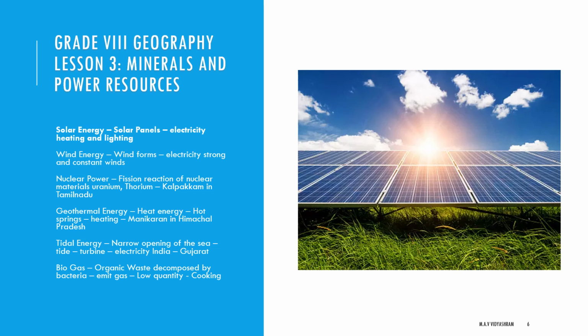It is used for fuel, cooking and lighting, and produces a huge amount of organic manure. What are the disadvantages of biogas? Biogas causes the greenhouse effect, but it is low cost and easy to operate.